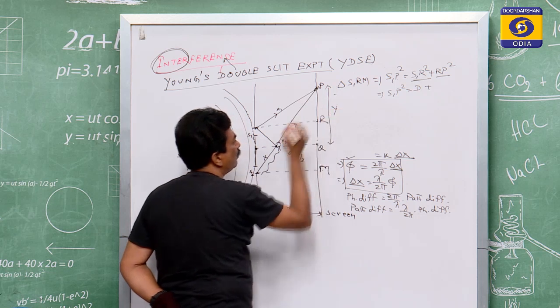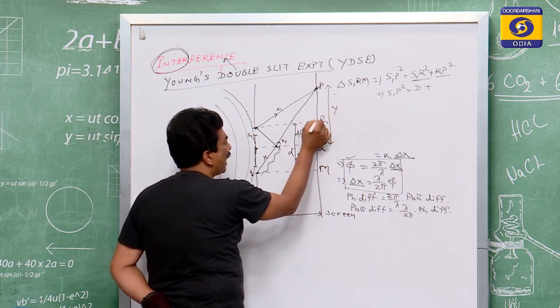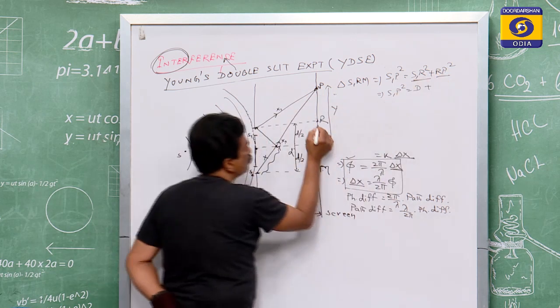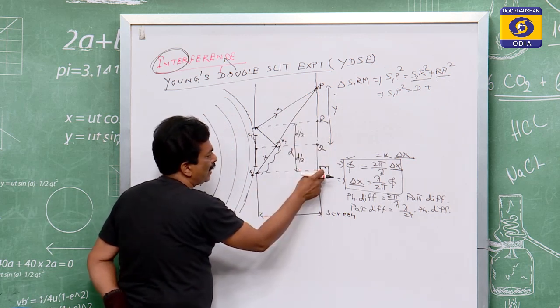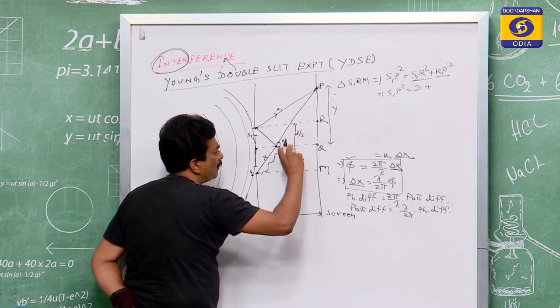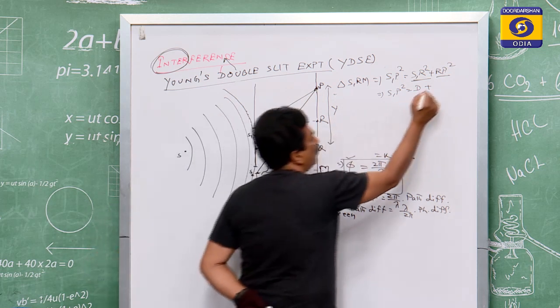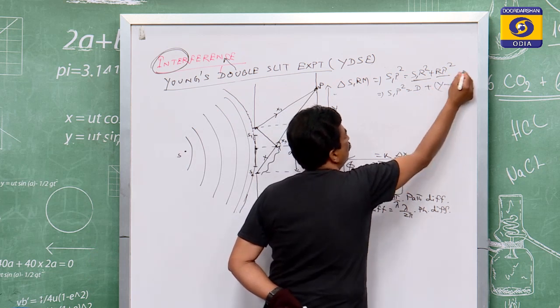If PQ is taken as Y, then PQ minus RQ will be PR. RQ is the mid position of RM, because this to this is D by 2, this to this is D by 2, and the total is D. Therefore this one is equal to Y minus D by 2 whole square.